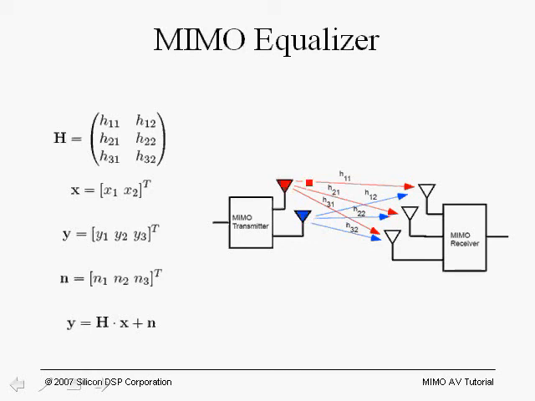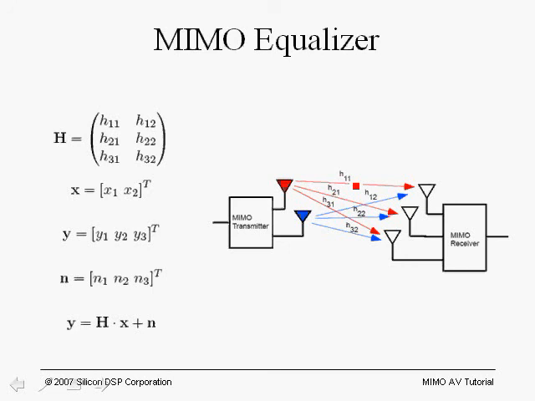So for each subcarrier, it will go through the channel and it will be multiplied times a complex number, which is the channel frequency response at that subcarrier. And in this case, for the signal transmitted from transmit antenna number 1 to receive antenna number 1, that complex number, which is the channel frequency response for that carrier frequency, is denoted by H11.